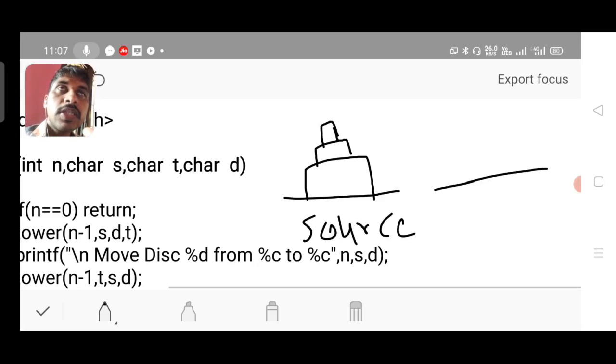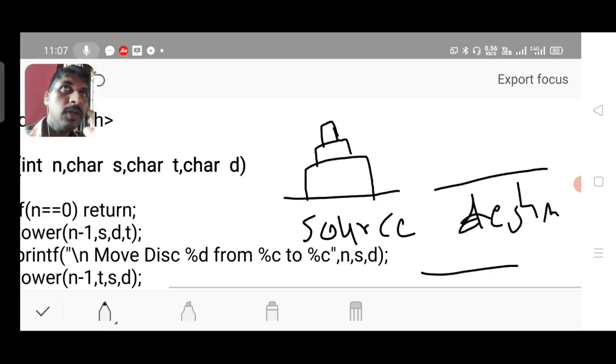Your job is to transfer all the disks in the same order, I mean, so that they appear as the same set at the destination. So you should transfer from source to destination. This is the destination. You can take one temporary location for keeping a disk temporarily. Remember, the largest disk should be at the base.